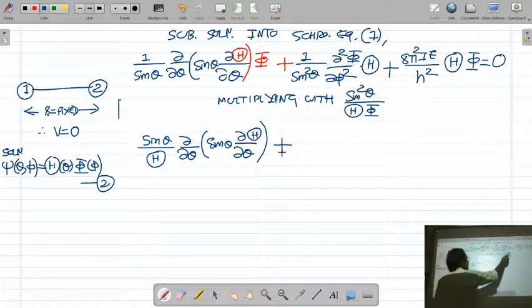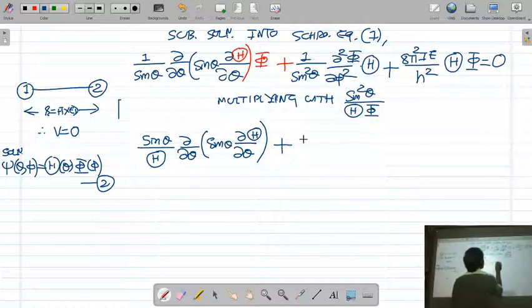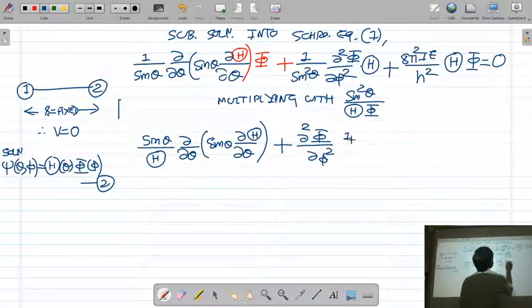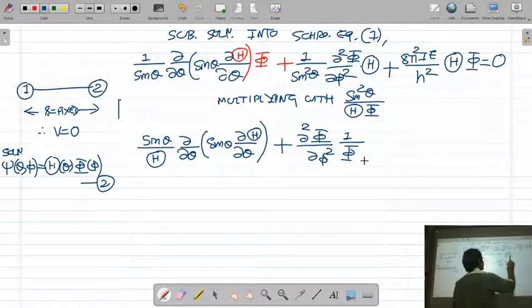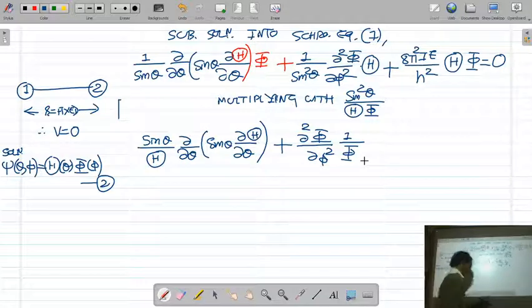this sin square theta upon sin square theta is cancelled, and theta upon theta is cancelled. So we have d square phi upon d phi square, but 1 upon phi is there, so we are left with 1 upon phi d square phi upon d phi square.